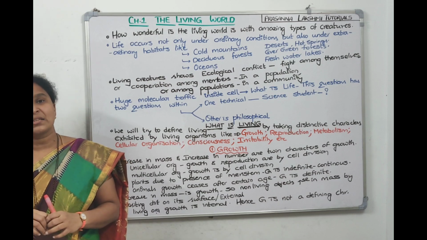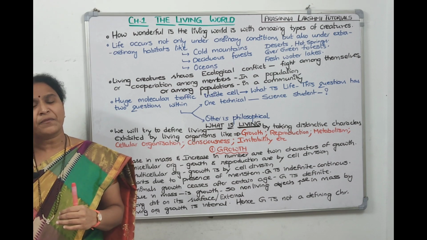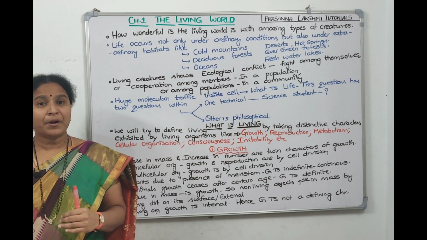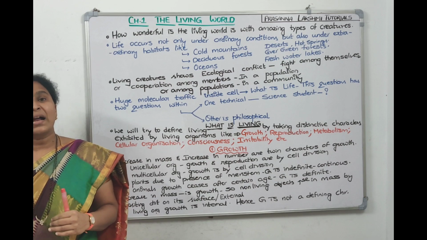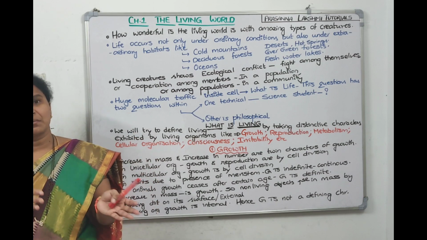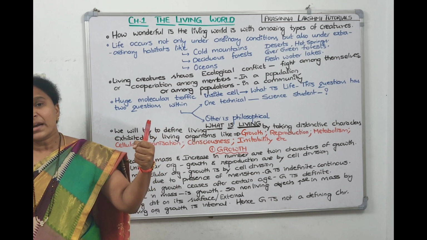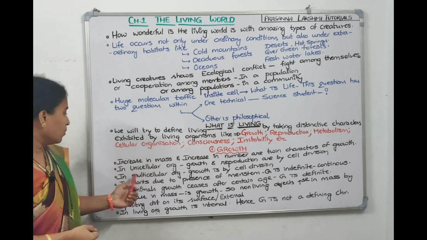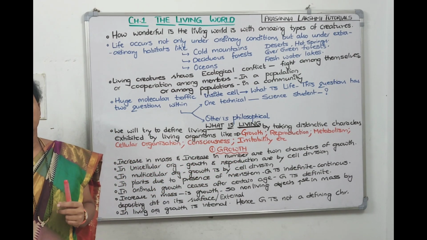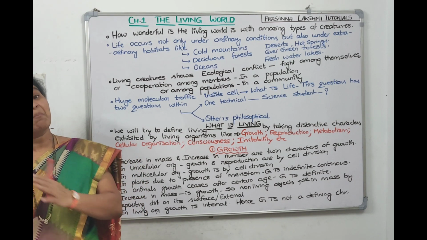Whereas in multicellular organisms, after we are born, till 16 years, till 18 years, till we reach that age of adolescence, we keep growing. After that, our growth will stop. Then we'll reach that ability to reproduce, to produce hormones, to produce gametes, right? So that is called reproductive age. So means for us, till particular age, growth will happen. After that, reproductive maturity will come. So then in multicellular organisms, growth is separate, reproduction is separate. But in unicellular organisms, both are the same, right? So in unicellular organisms, growth and reproduction are by division only. Whereas in multicellular organisms, growth is by division. Which type of division? Mitotic division. Reproduction is by meiotic division.